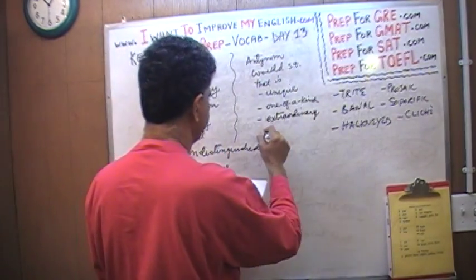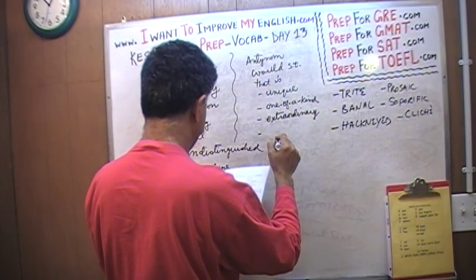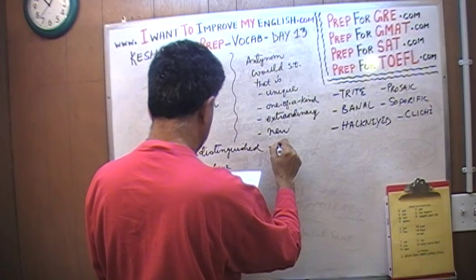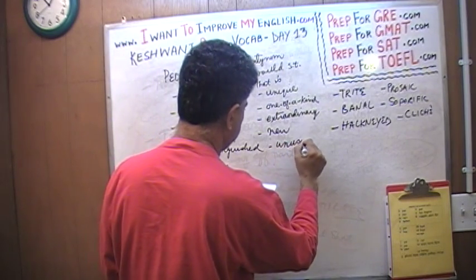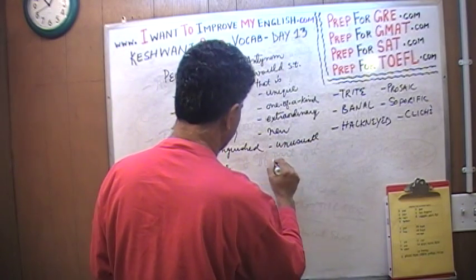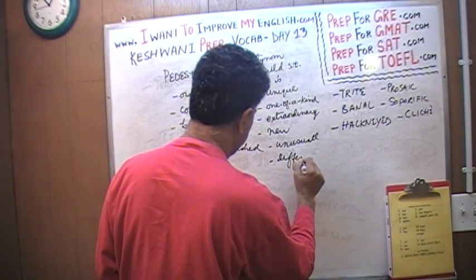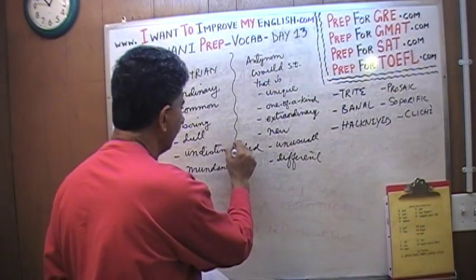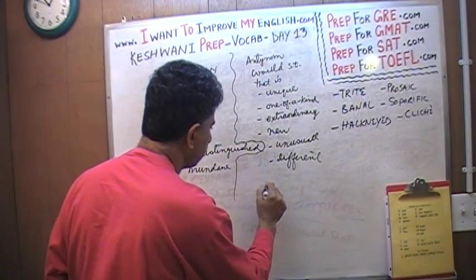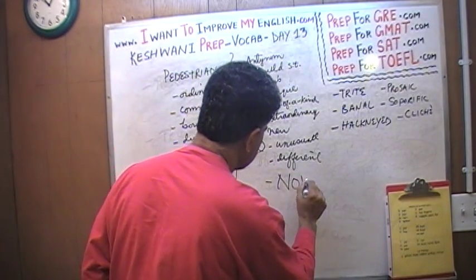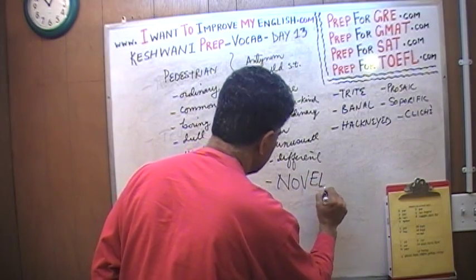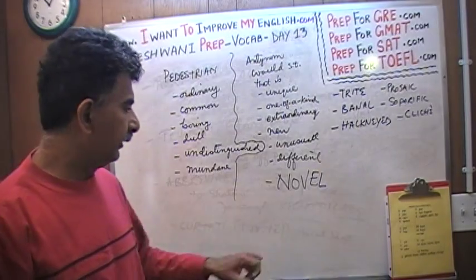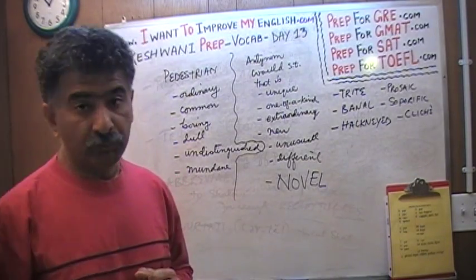Extraordinary, new, unusual, different, and finally, novel. I want us to learn this word, novel, which also has two meanings, obviously.